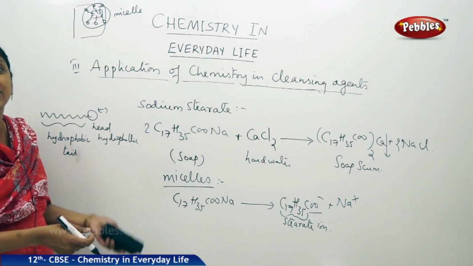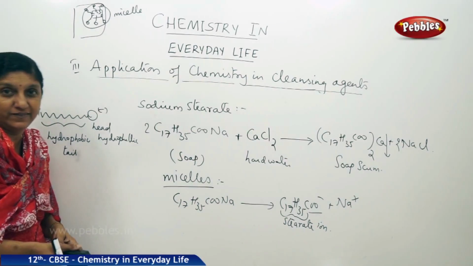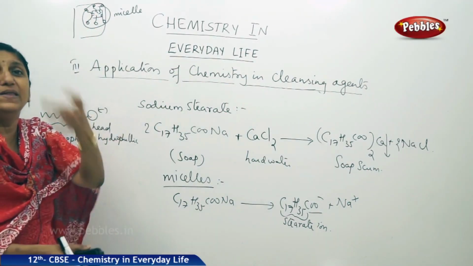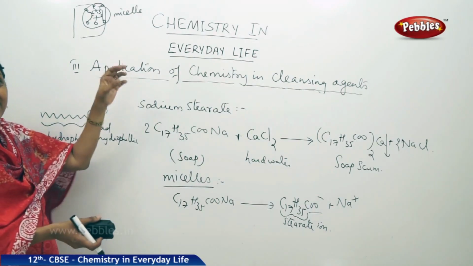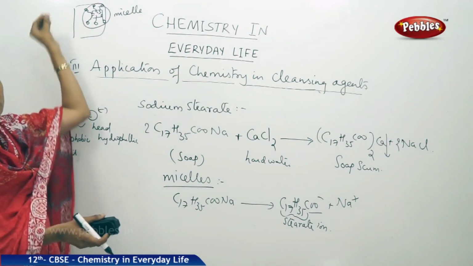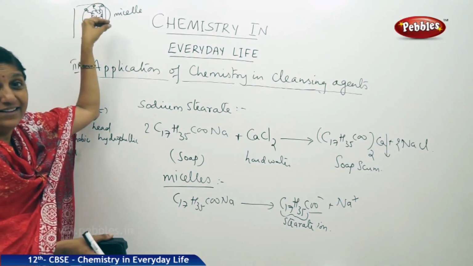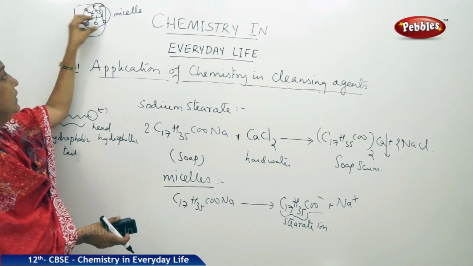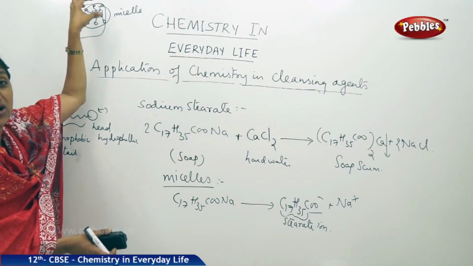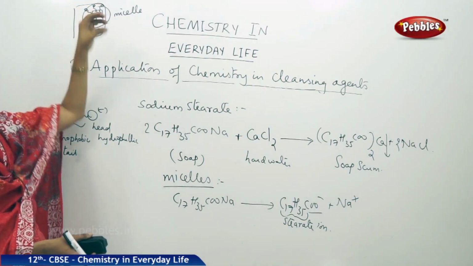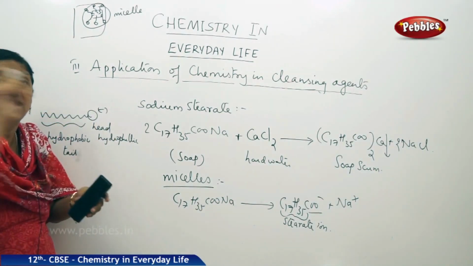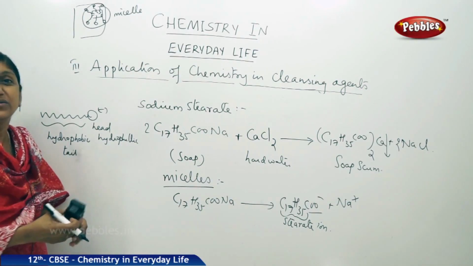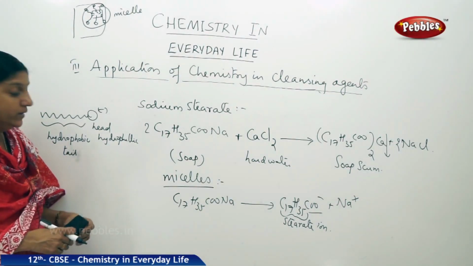So soap cleans by emulsification of grease. That means the grease is removed along with the micelles. A micelle is nothing but attachment of the soap ions by their tails into the grease and heads floating in water. When they are all clubbed together in one place, their size becomes large enough to be detached along with the grease, and that is what is called the cleaning action of soap, right?